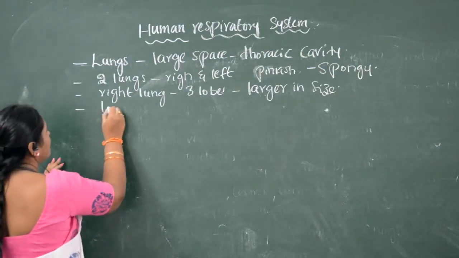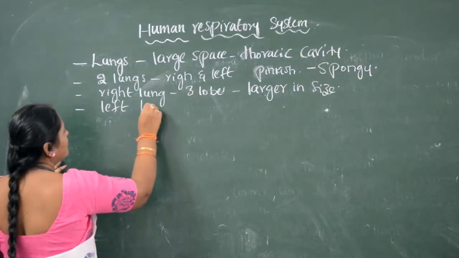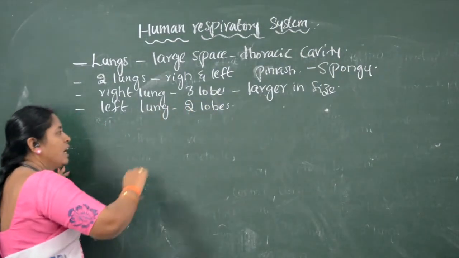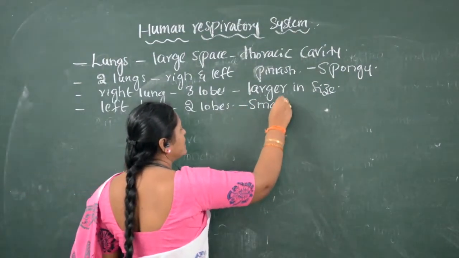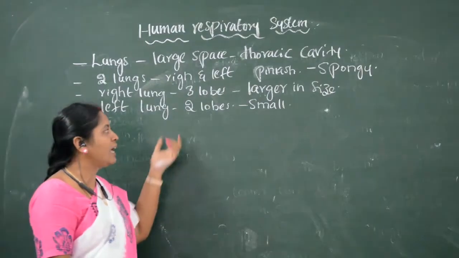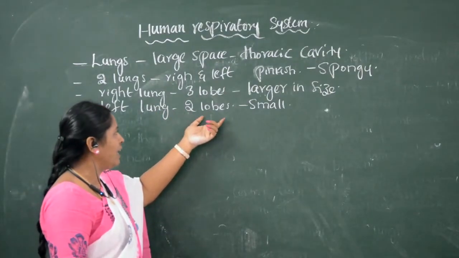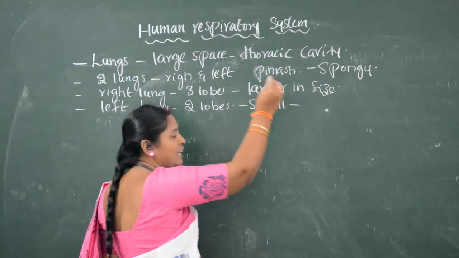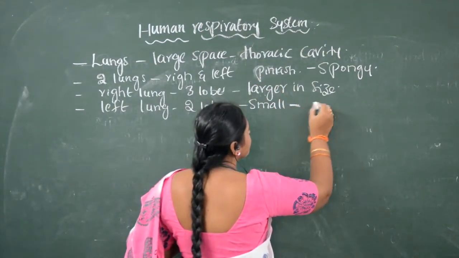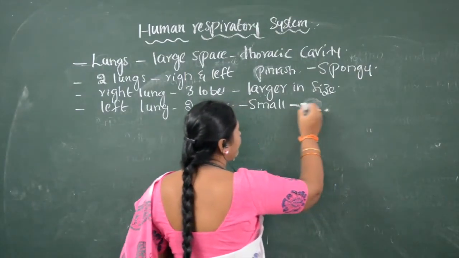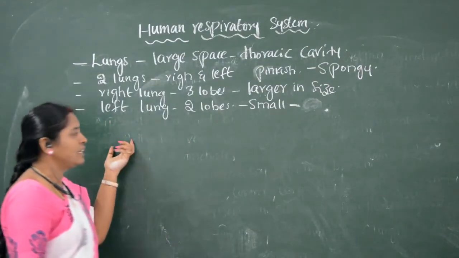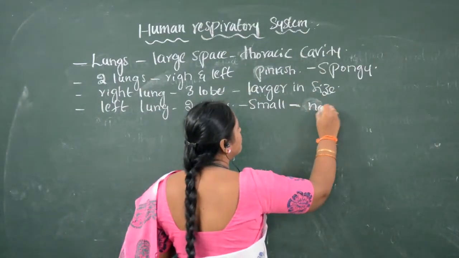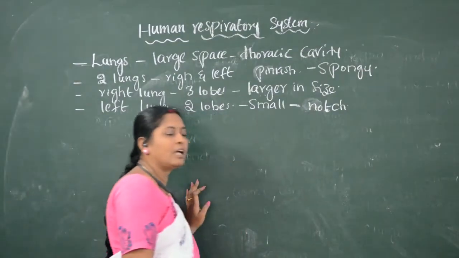When we see the left lung, it is of two lobes, which is smaller in size, smaller than the right lung. But in the left lung, we can see one cavity, or rather a notch is present towards the left lung.